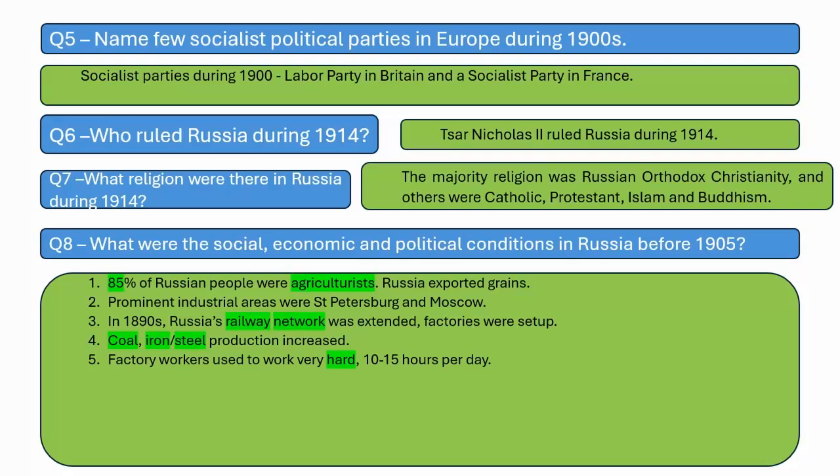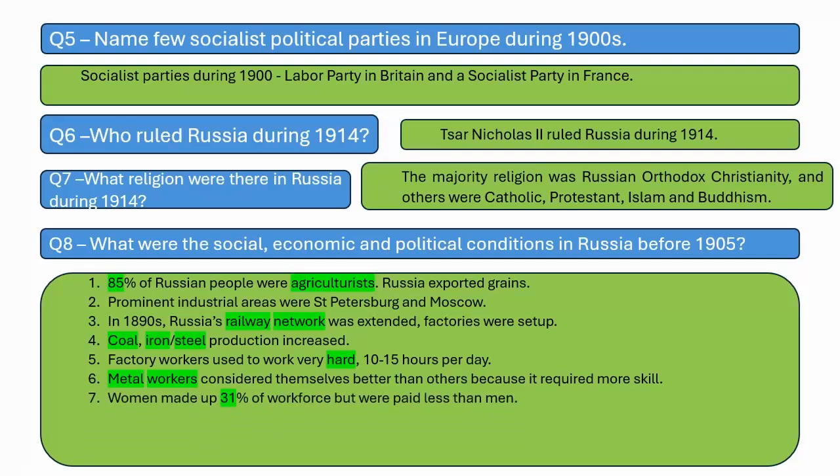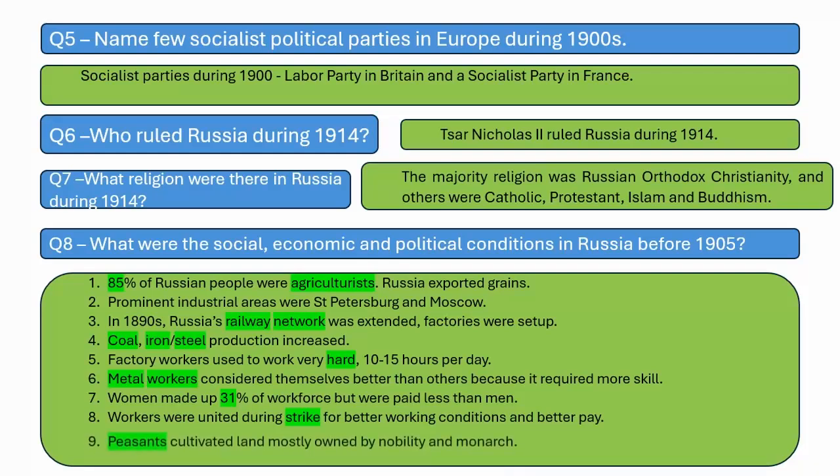Factory workers used to work very hard, 10 to 15 hours per day. Metal workers considered themselves better than others because it required more skill. Women made up 31% of the workforce, but they were paid less than men. Workers were united during strikes for better working conditions and better pay, etc.